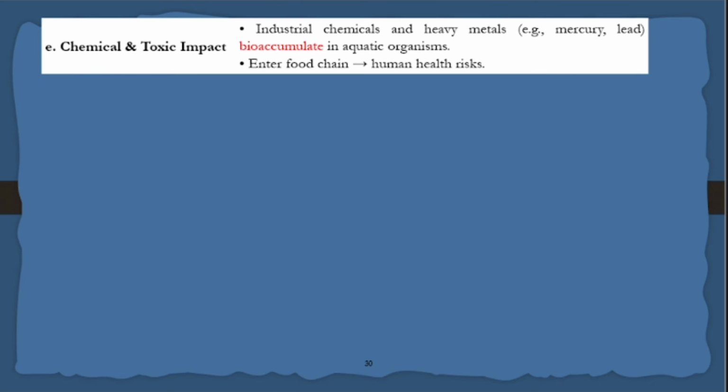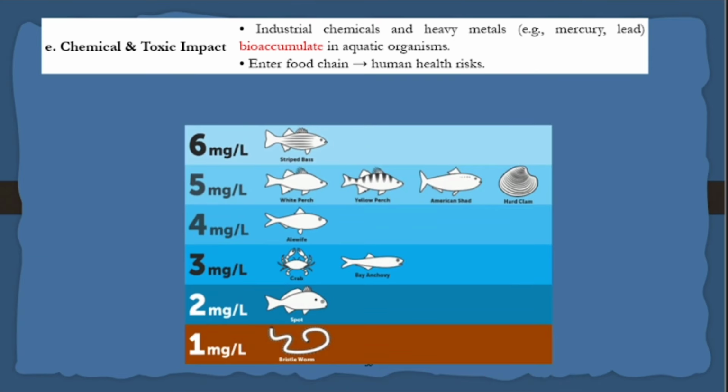Aesthetic things will be there. Chemical and toxic, this is what I told. Dissolved oxygen is the percentage or amount of oxygen available in water. You see the oxygen level from 6 milligram per liter. If you have this much dissolved oxygen, only some species will live.